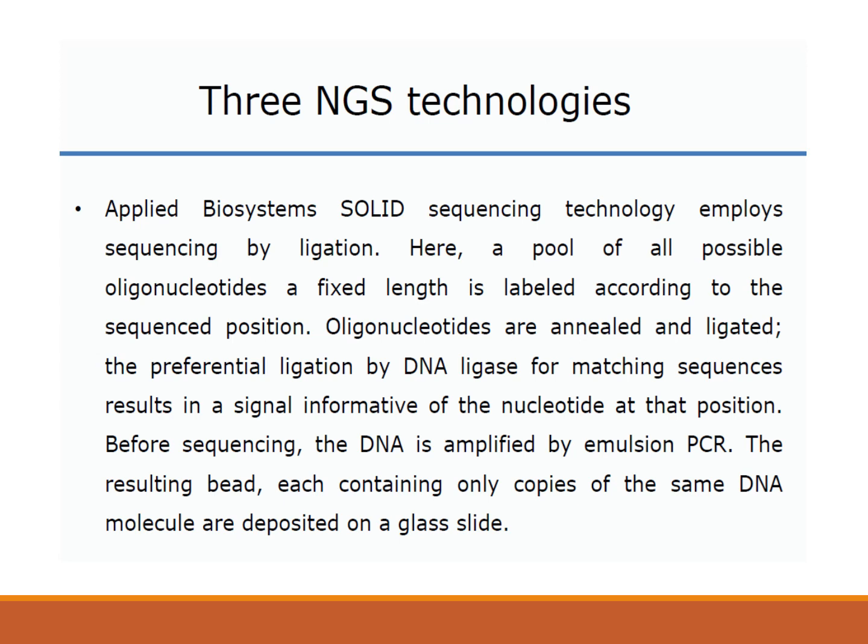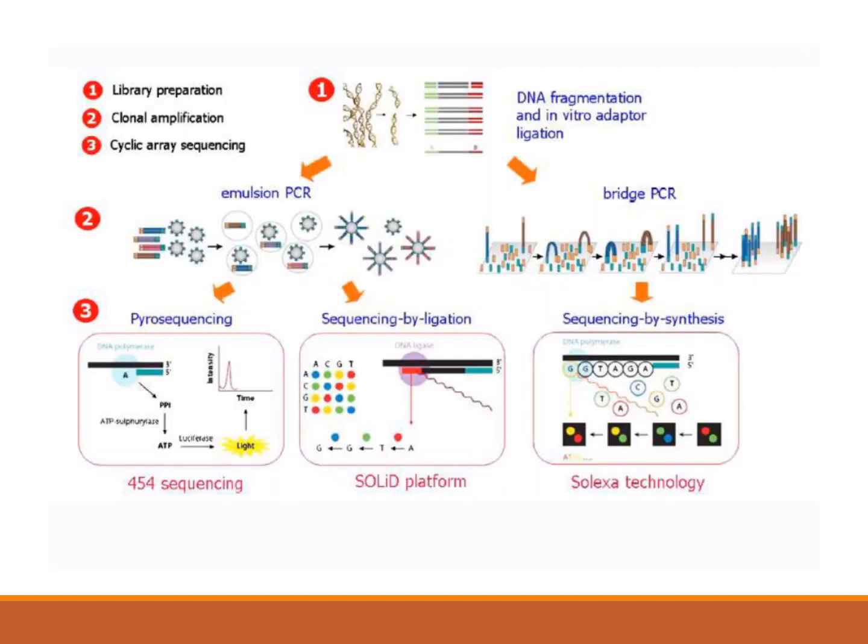So before sequencing, the DNA is amplified by emulsion PCR. That is your template DNA. Template DNA is amplified with the help of emulsion PCR. The emulsion PCR we have learned in your Roche 454 sequencing also. So similarly, the template DNA is amplified, and later on the sequencing is done by the ligation or by ligase enzyme. The resulting beads, each containing only copies of the same DNA molecules, are deposited on the glass.